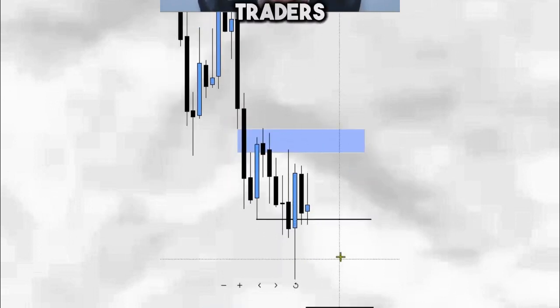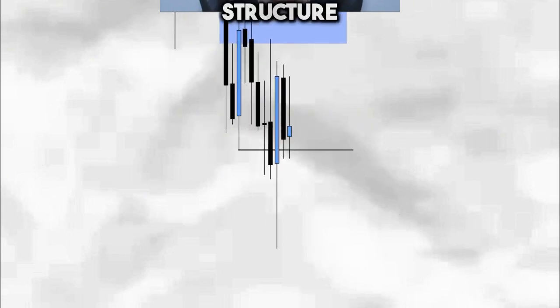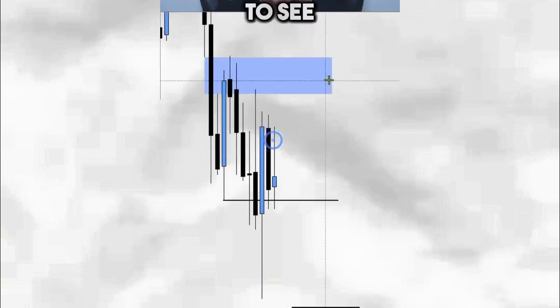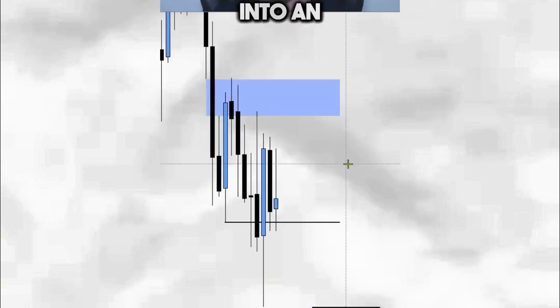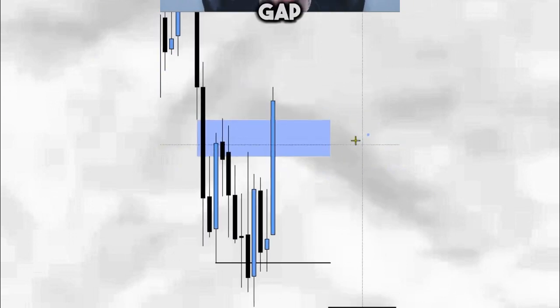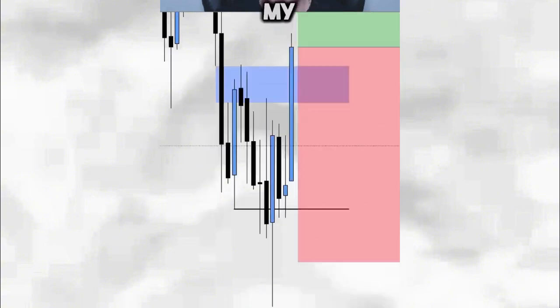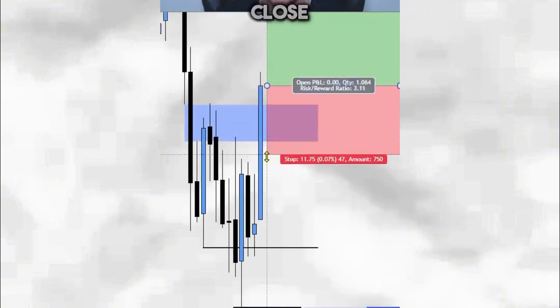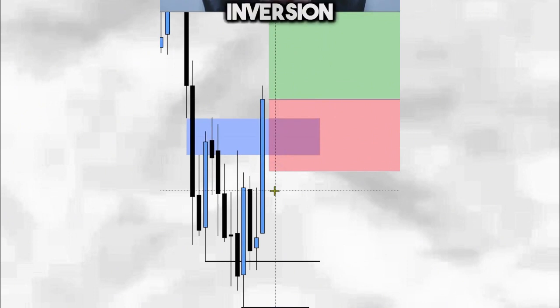Most ICT traders will see this as a market structure shift or a break of structure to the downside. I only see this as a liquidity sweep, and then I want to see this bearish fair value gap turned into an inversion fair value gap. Now all that means is as soon as we get a candle close above this bearish fair value gap, I can enter into a long position. My stop loss will be if we get a candle close back below this now inversion fair value gap.